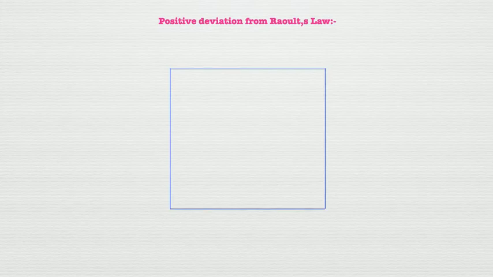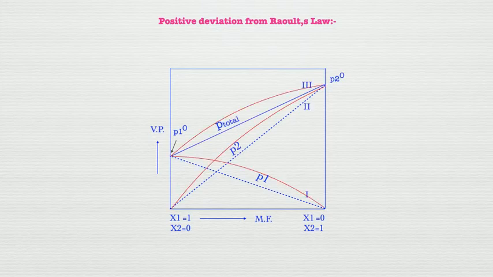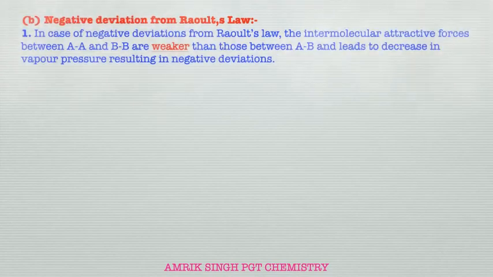Positive deviation from Raoult's law graphically. We are first seeing the ideal behavior, and these are the ideal behaviors, and now the red lines show the positive deviation. The curve is on the upper side, that is positive deviation. Now negative deviations from Raoult's law.